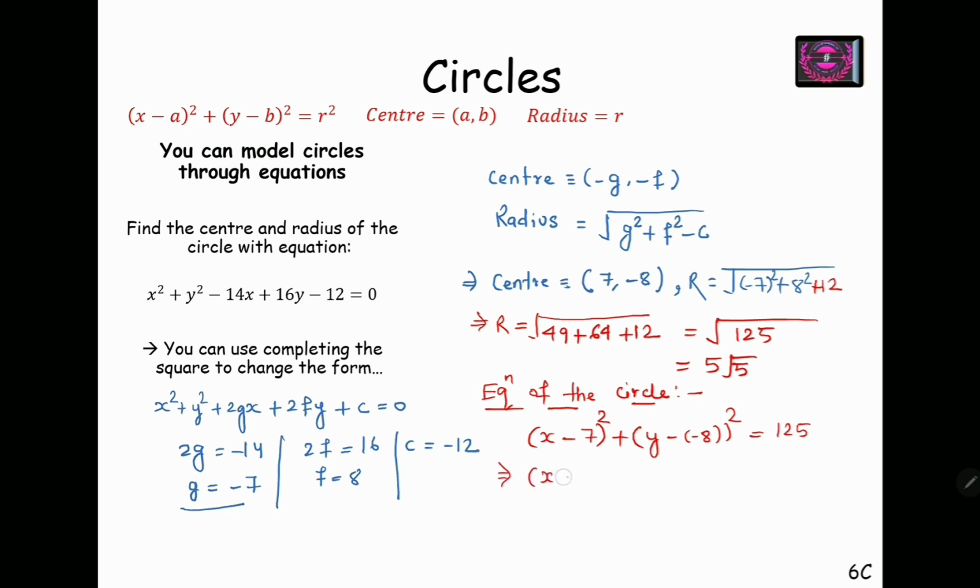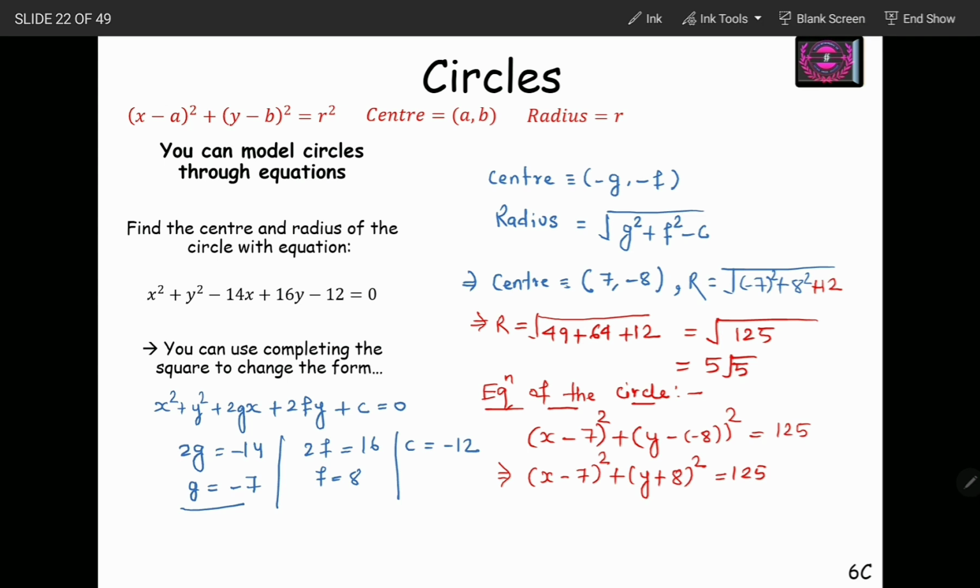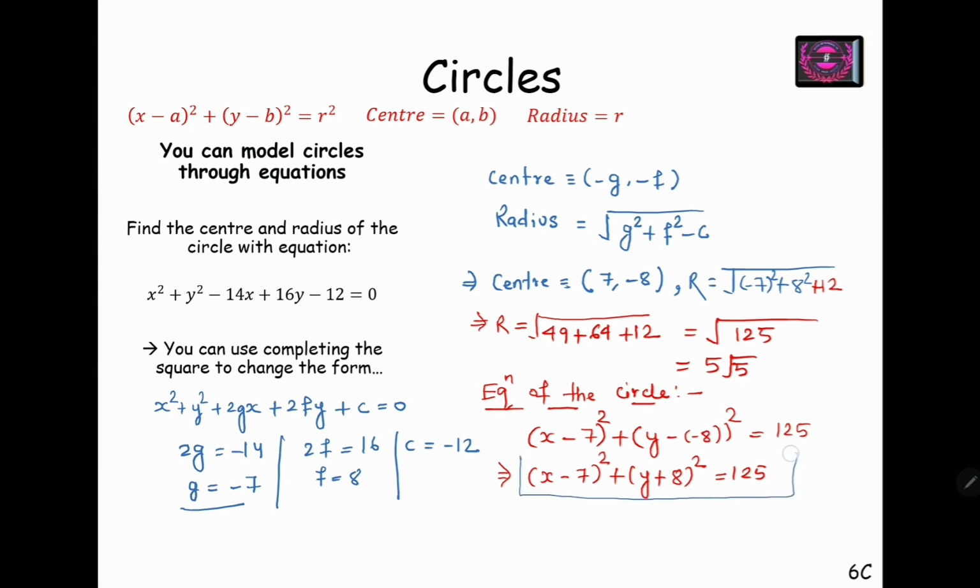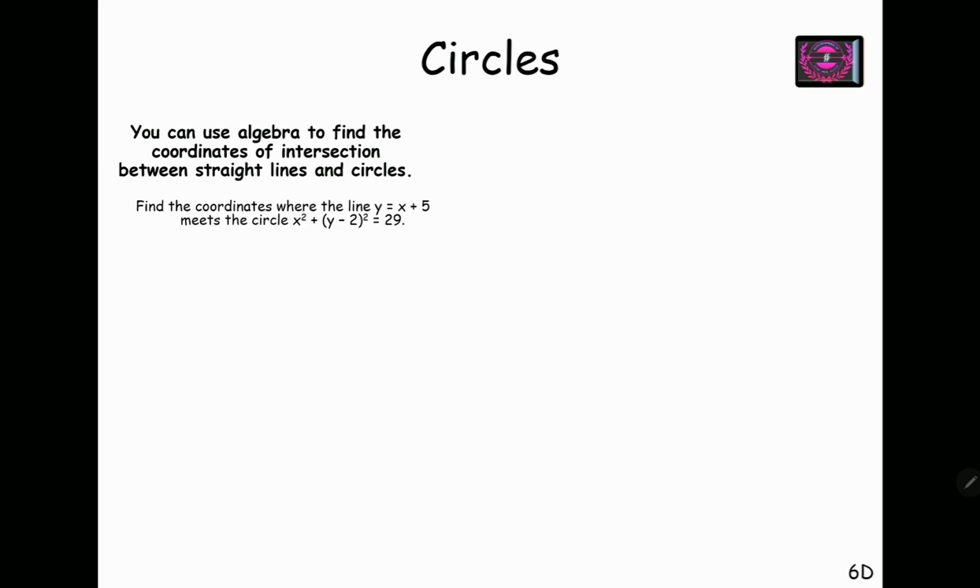This implies (x minus 7) whole square plus (y plus 8) whole square equals 125 is the equation of the required circle. Next. So now we are going to study coordinates of intersection between a straight line and a circle.